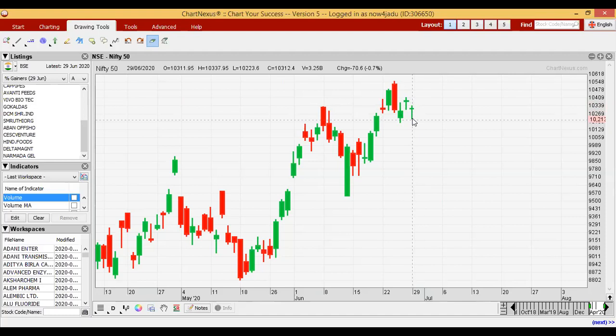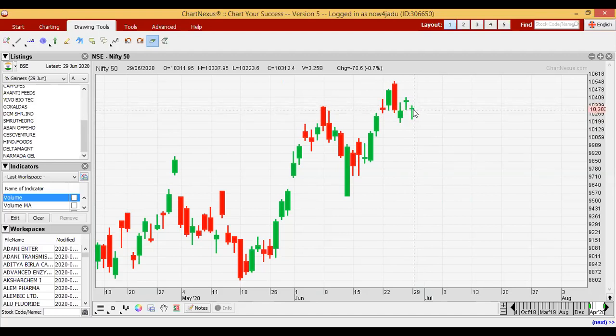And see, on the lower side, the low is 10223. Compared with the opening, that is almost an 80 point difference. So that's why the length of this bottom side wick is very high. So with the help of this candle, we can interpret all the high, low, opening and closing.